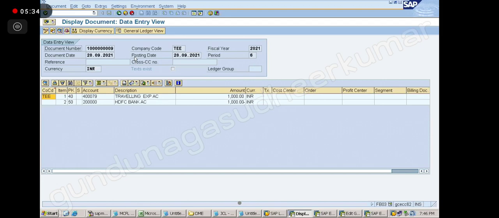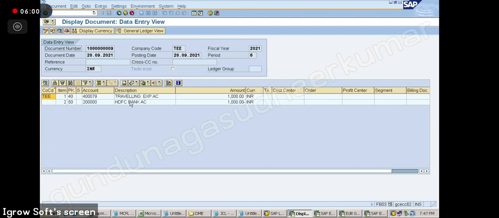Here it is showing traveling to bank. Suppose this I have given by mistake. This 1000 was supposed to be posted to miscellaneous, but by mistake I have debited traveling.